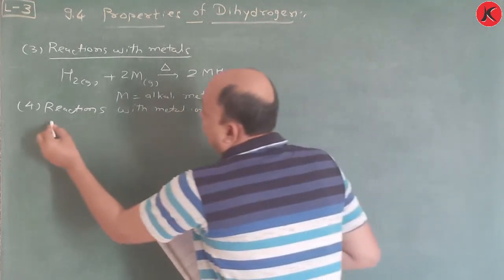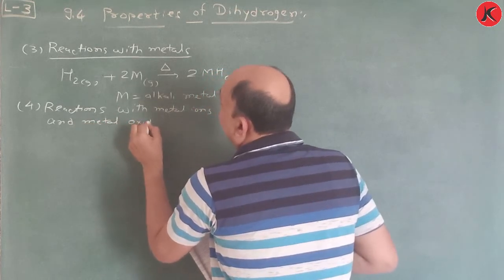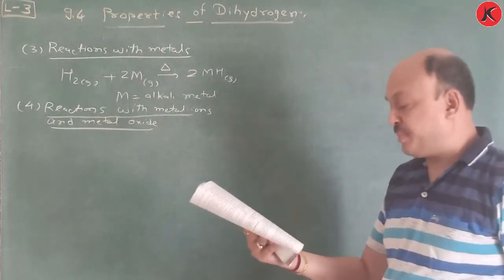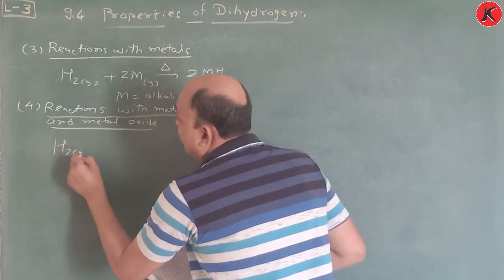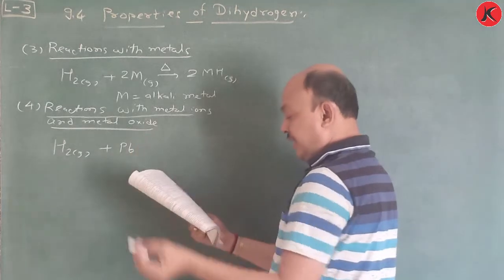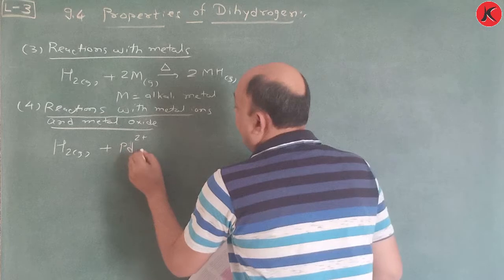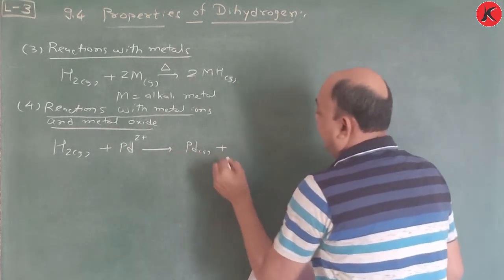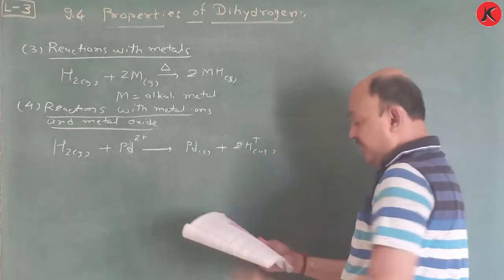And metal oxide. Reactions with metal ions, that means one ion is present. So in the same way, once again we write here, suppose we write H2 gas plus palladium with a charge of plus 2, palladium, that is Pd, not Pb. At that time, Pd solid and here twice H plus aqueous. This is one type of redox reaction.